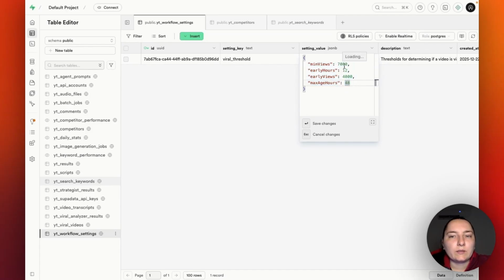Actually, in my case, I increased those recently because I started to not just post anything, but to post better quality videos. So I changed this to, I think, 10,000 and 12,000, okay, because I wanted to have more strict criteria for the videos I choose.